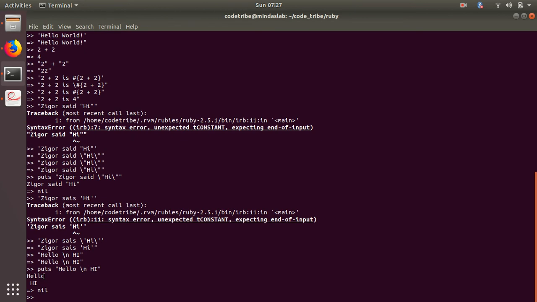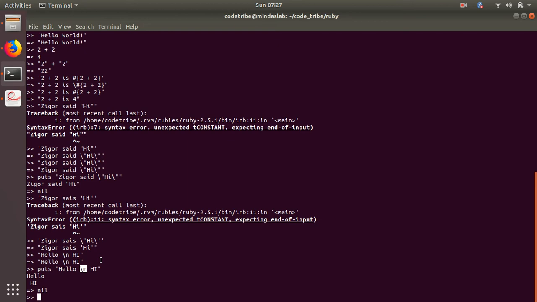It says hello, then prints a new line, and then says hi. So this slash is called an escape sequence. Rather than interpreting it normally, you interpret the next character after the slash as something special. That's called an escape sequence, and slash n means a new line.